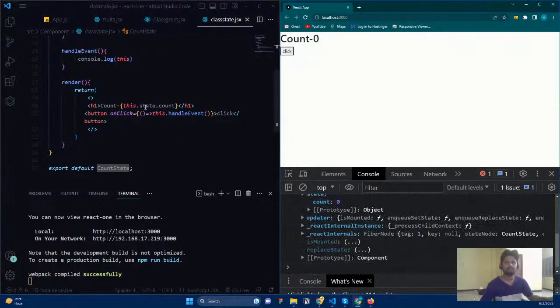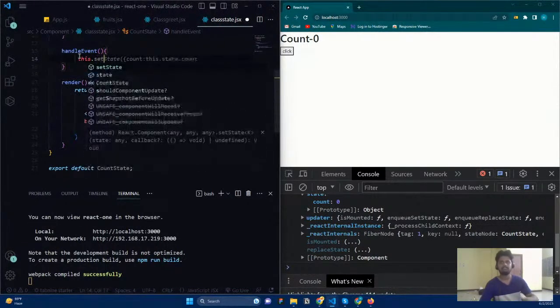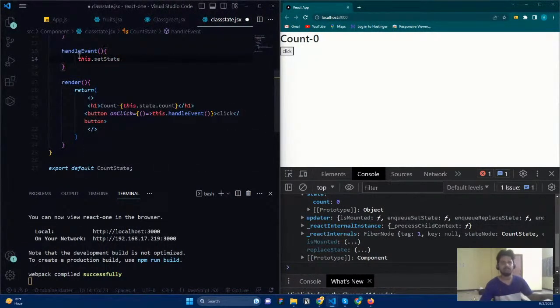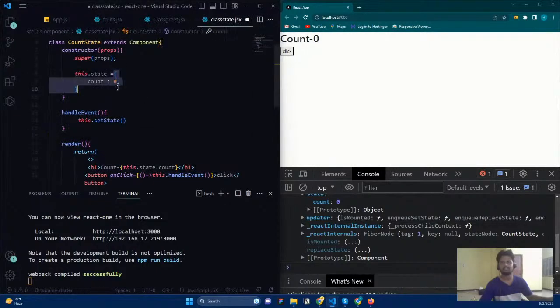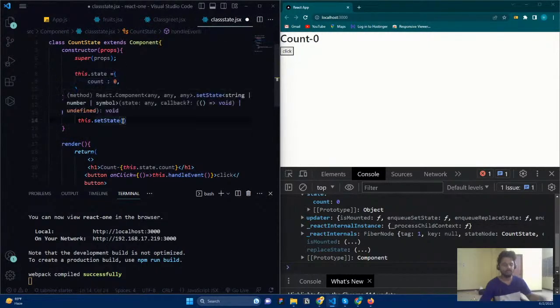And now I can answer this if you give an arrow function. If I want to change the state, I can simply say this.setState. You can use this.setState, which is the default method that helps us change your state. You need to remember one thing: if your state is an object, then you need to give an object.